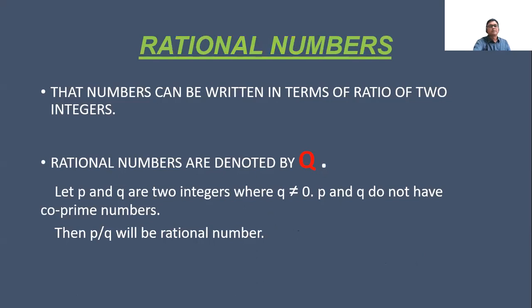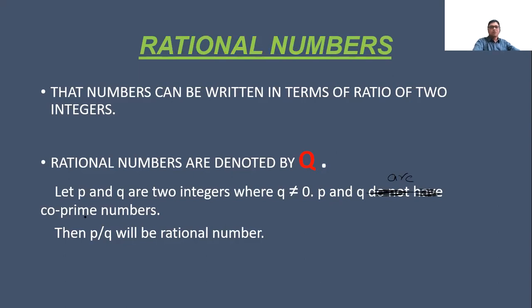Now, the rational number. Rational numbers are numbers that can be written in terms of the ratio of integers. Rational numbers are denoted by Q. P and Q are two integers where Q is not equal to 0, and P and Q are co-prime numbers.